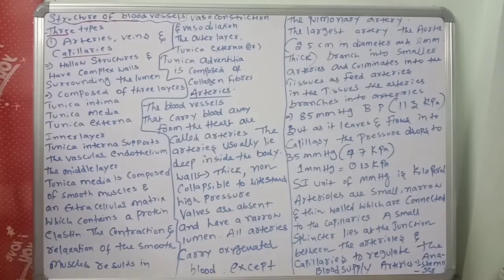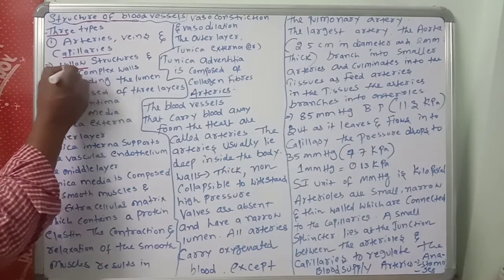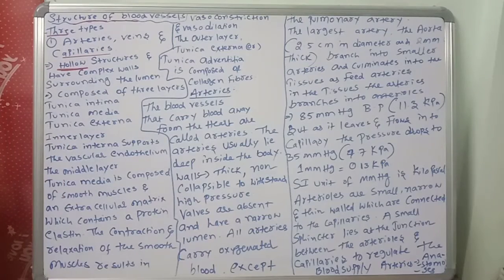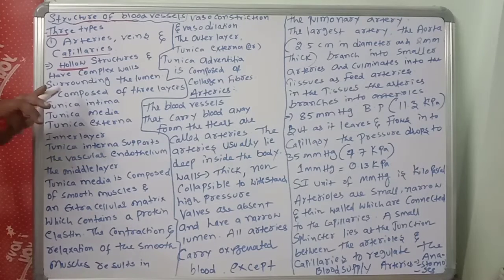The blood vessels are hollow structures that have complex walls. Their body wall is complex in structure, surrounding the lumen. The complex wall surrounding the lumen of the blood vessels in humans is composed of three layers.